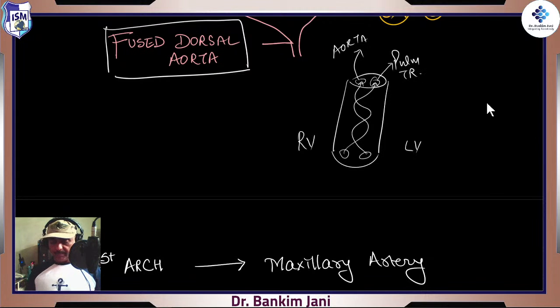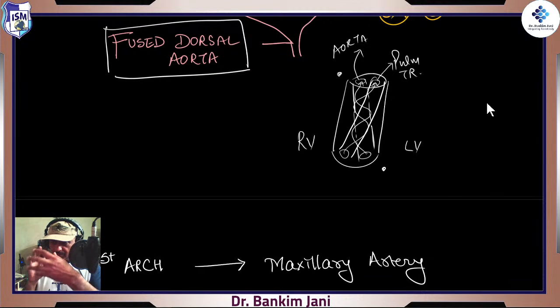True? Previously it was not like that. So then the development of that cushion, right? That cushion develops, which is on the right superior and the left inferior, and then that cushion develops and extends, it develops a septum, so that now we have a clear passage for the aorta as well as the pulmonary trunk, right?